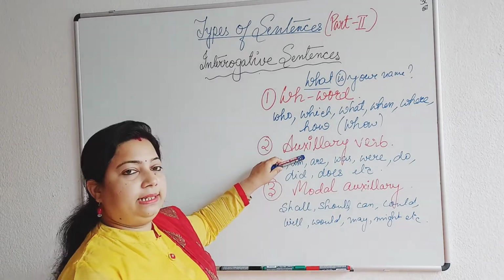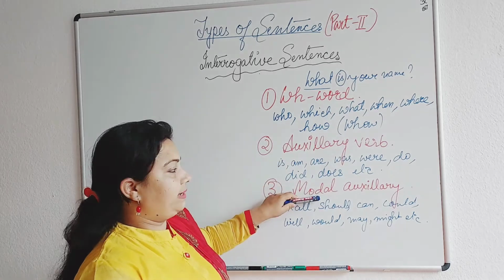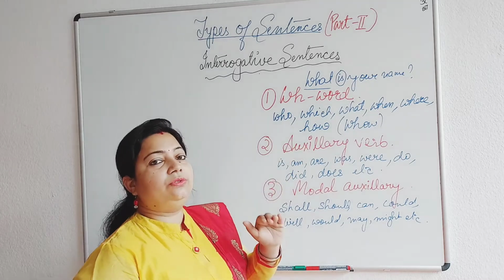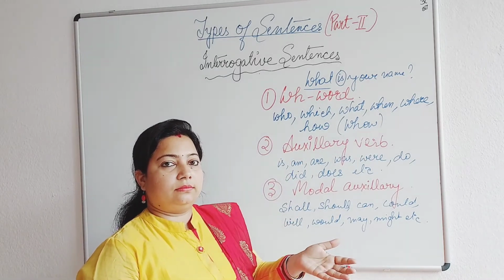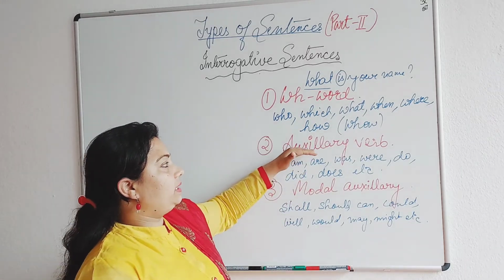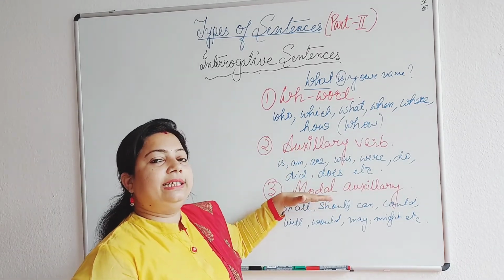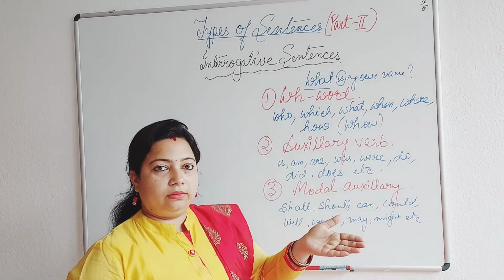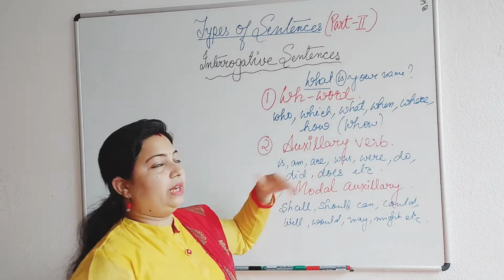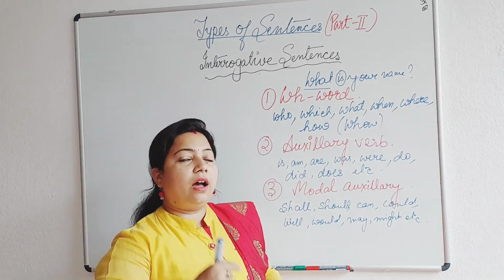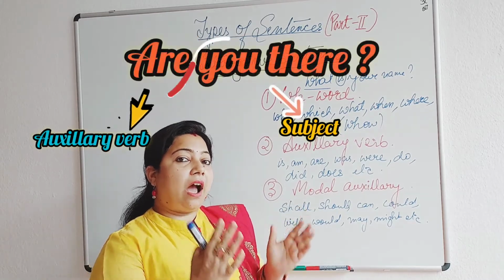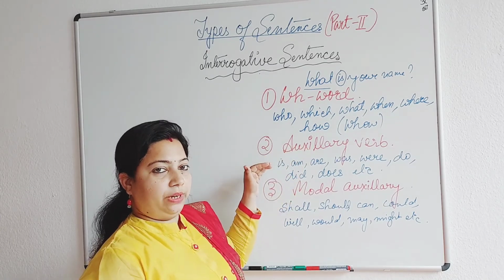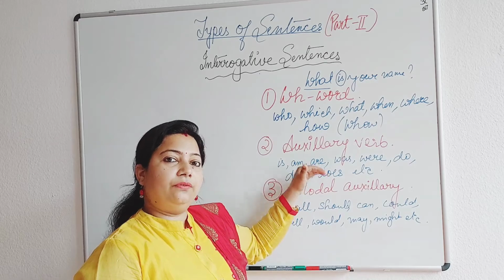But when we are framing sentences with the auxiliary verb, or with the modal auxiliaries, here we do not need to use any other word. We are directly beginning the question with these particular words. When I'm asking the question, are you there? You is the subject, are is the auxiliary verb. So I don't need to add any other word before it. We can begin the question with this particular word itself.